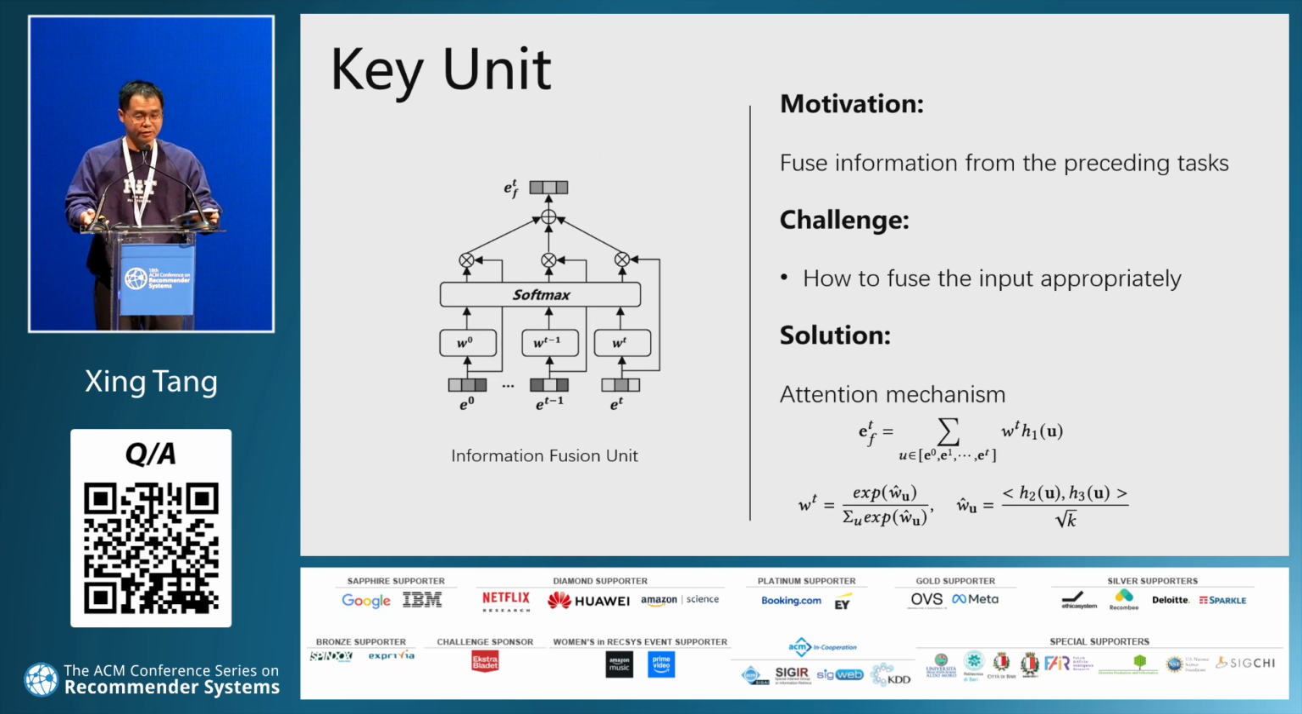After we get both the explicit label information and the implicit representation for preceding tasks, we design the information fusion unit. Here, we introduce an attention mechanism to adaptively learn the weights of preceding tasks and fuse them into a single tensor.